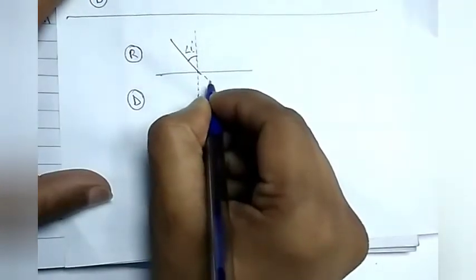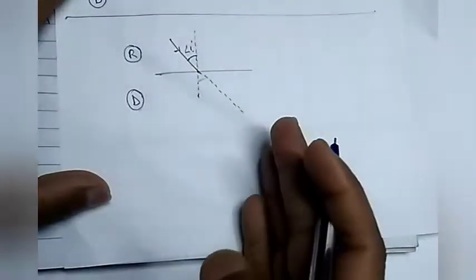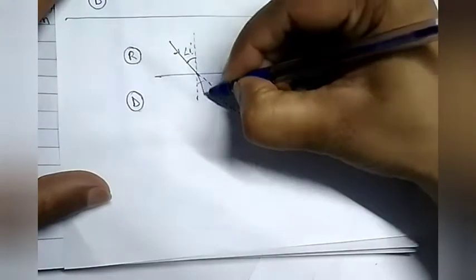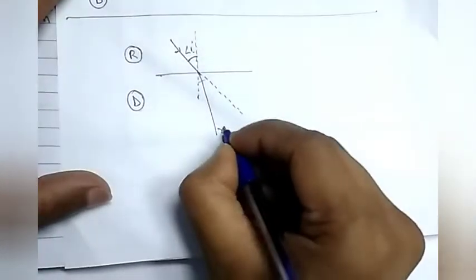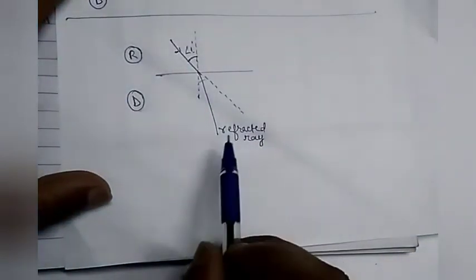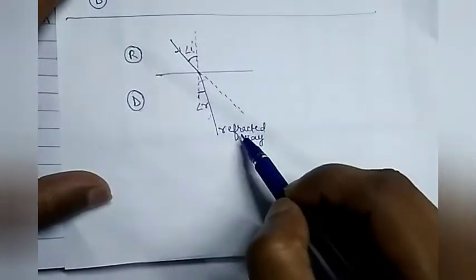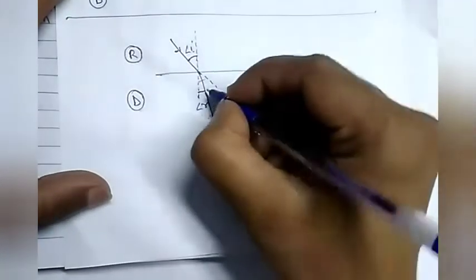This should be the original path. When the ray of light is traveling from rarer to denser medium, the ray of light gets shifted towards the normal, and this ray of light is called the refracted ray. The angle that the refracted ray is making with the normal is called the angle of refraction. Here angle R is the angle of refraction, and the angle that the refracted ray is making with the original path is called the angle of deviation.